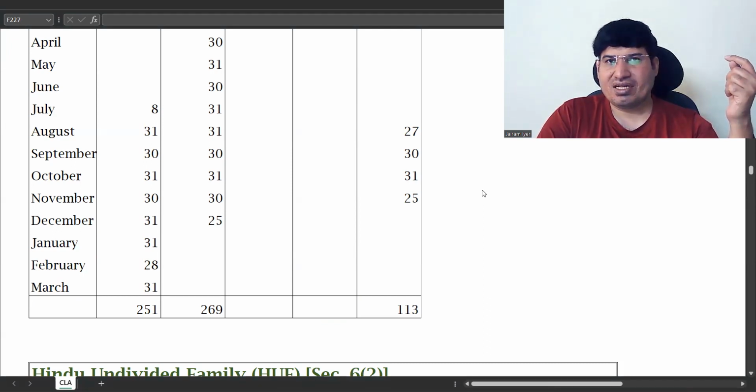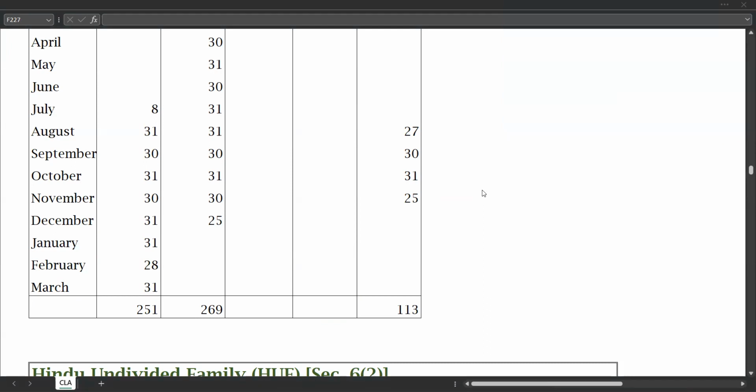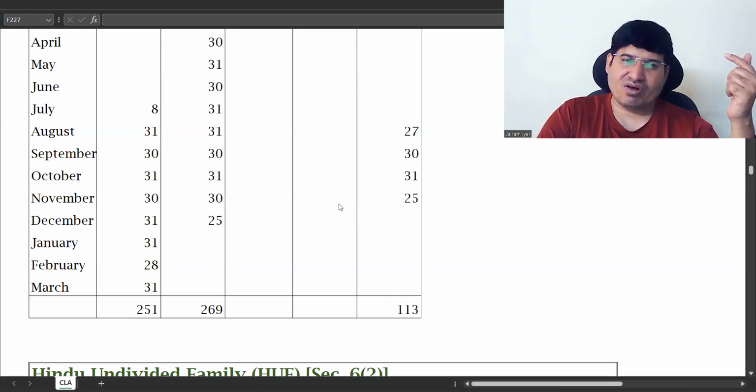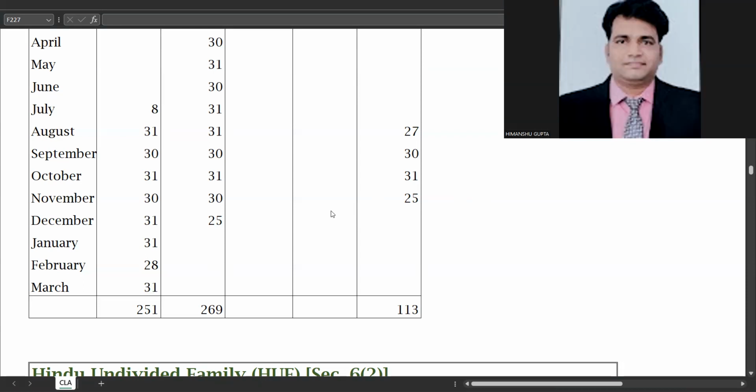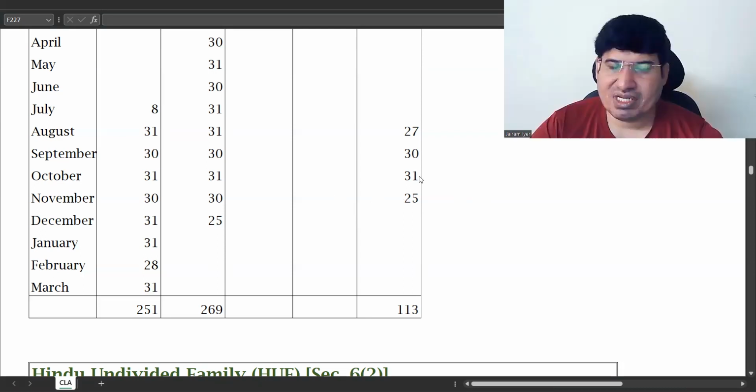He must be in India two out of the last 10 years. Yes. He has to be in India for 2 years out of the last 10 years. So 10 years that are preceding the previous year.